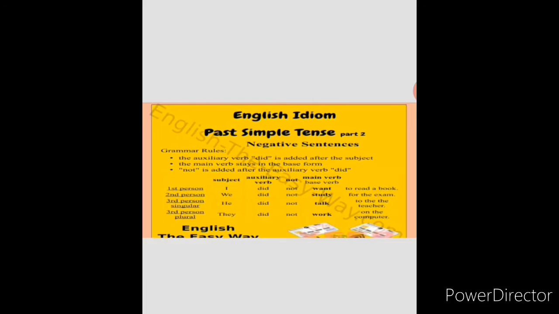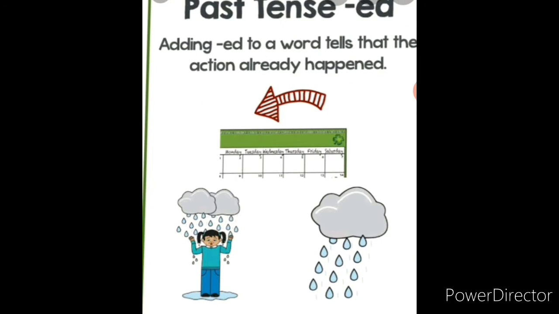We did not study for the exam. He did not talk to the teacher. They did not work on the computer. Okay, work is the verb. Okay, did can be added before the verb and after the subject in the simple past tense. Okay, for example, adding ed to the word tells that the action already happened. A verb that actually happened is called past tense. Okay, past tense is nothing but which has already happened, that is yesterday.